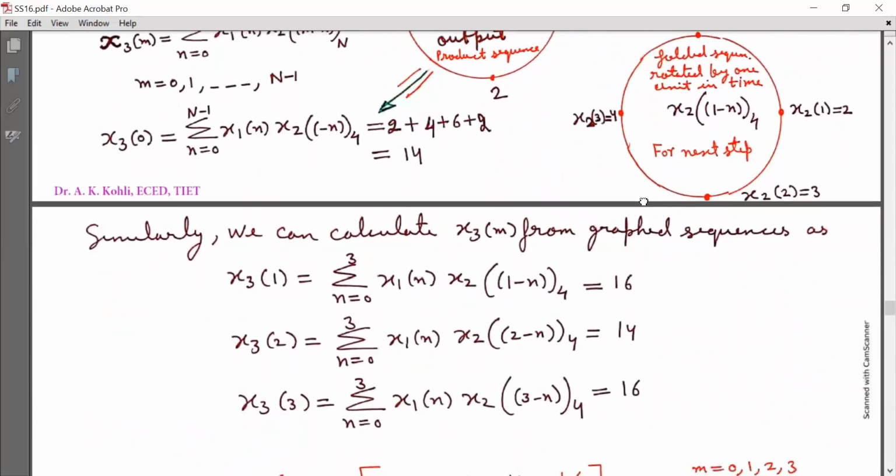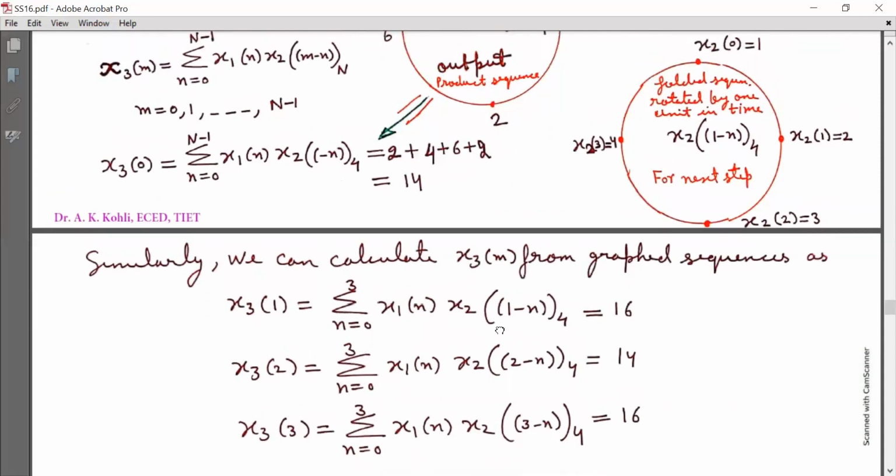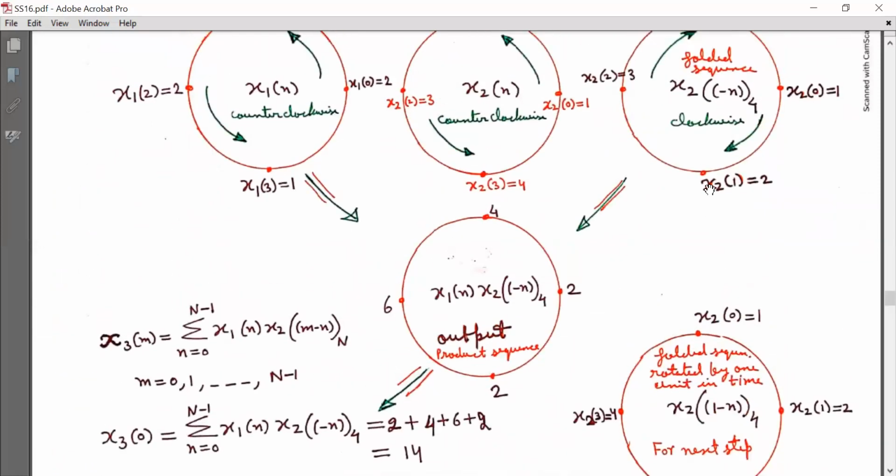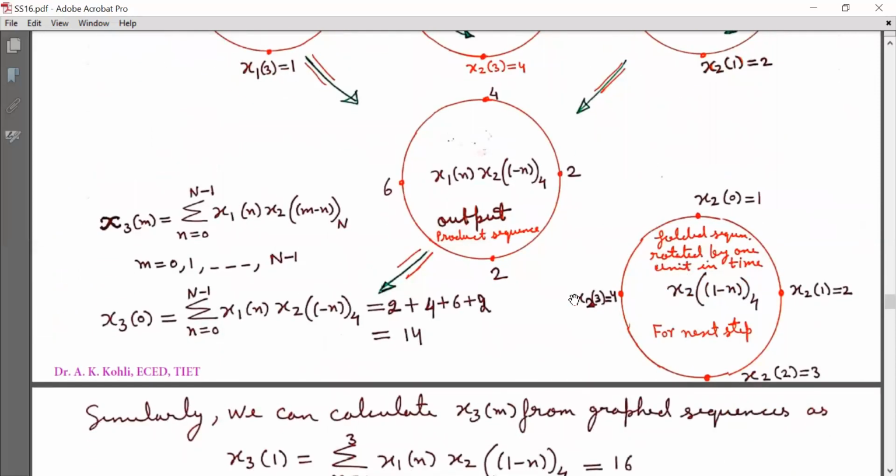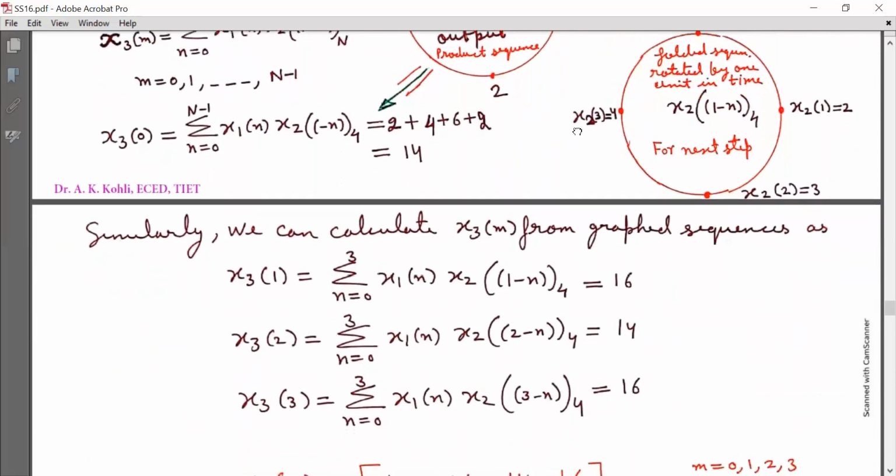I can calculate x3(1) is equal to 16, x3(2) is equal to 14, x3(3) is equal to 16. It is quite similar to what I discussed in the first part, that is calculation of x3(0). So we will follow this strategy for calculation of x3(1),